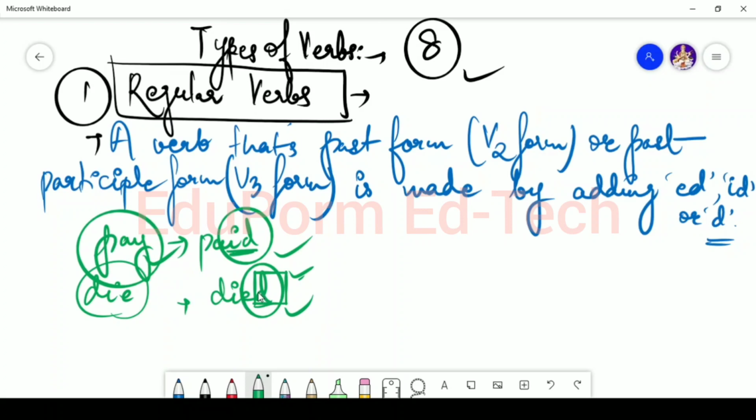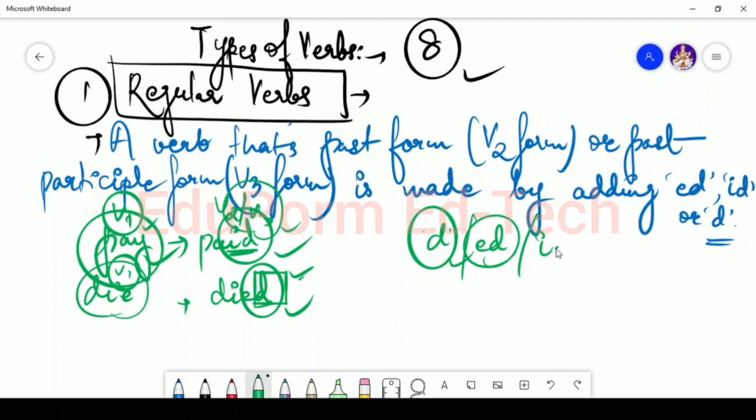So here you will understand one thing, that a verb which was already in the V1 form has been changed into V2 or V3 form. The V2 or V3 form of pay is paid and paid. In case of die, it's died and died. So in this case the V2 or V3 form of V1 is made just by adding d or ed or id. Got it?